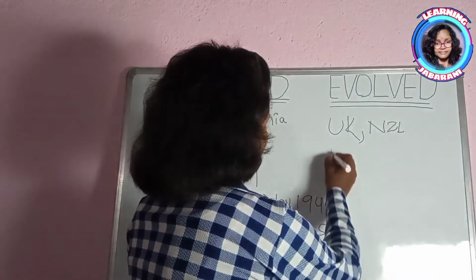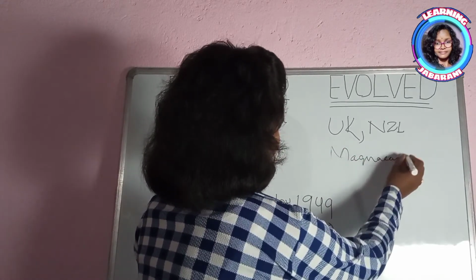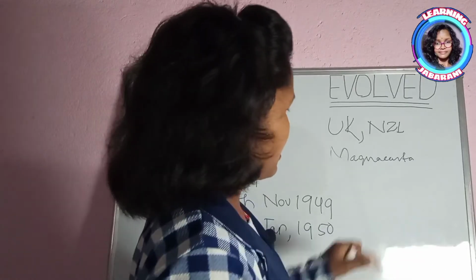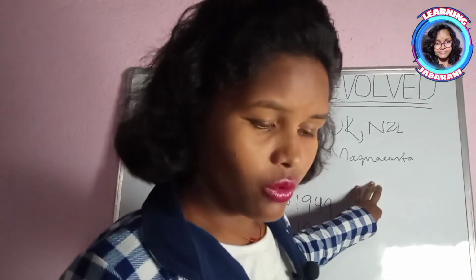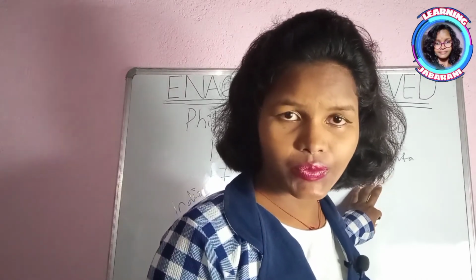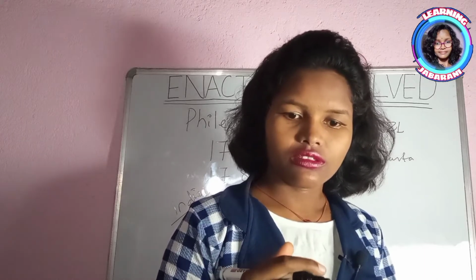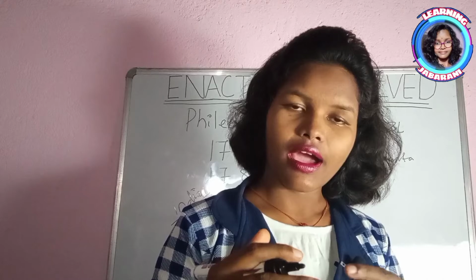According to this Magna Carta, all individuals in the country are free, and the religions of the country are divorced from the state. That means there is no relationship between religion and state.